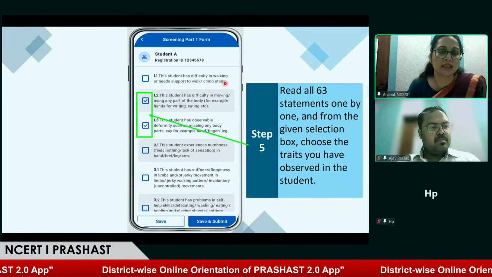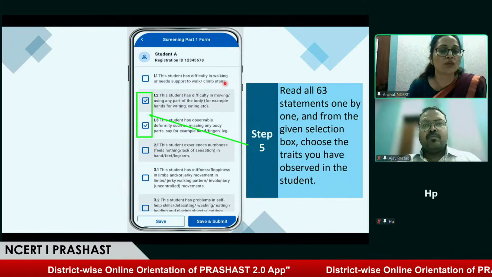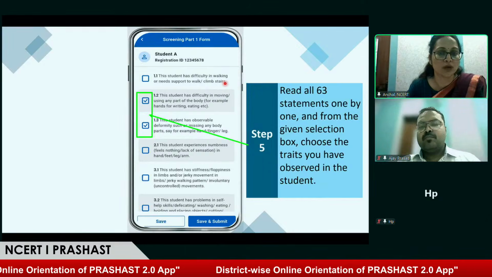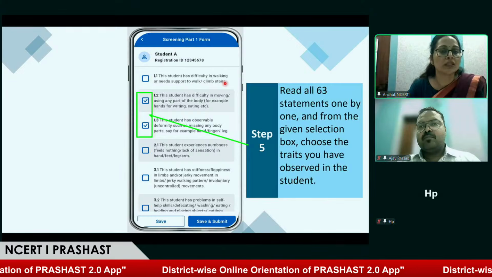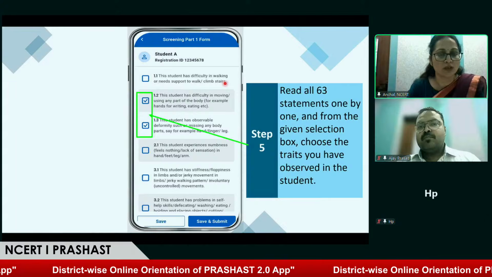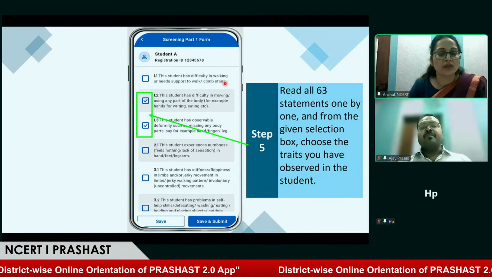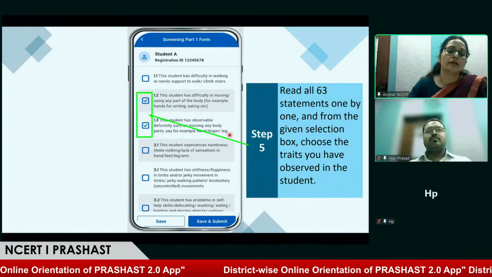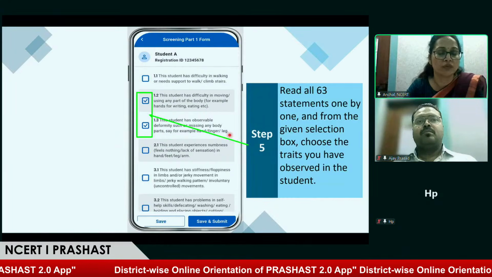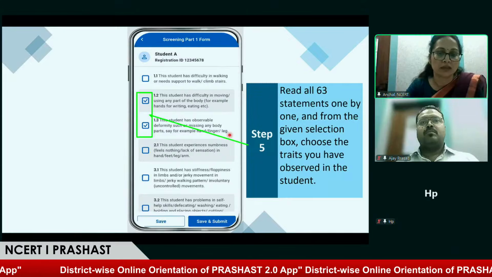We can read these statements. Statement number 1.2: this student has difficulty in moving using any part of the body. I observed this behavior in this student A, so I tick this statement, and the second statement also. One by one, I read all these statements. If you observe any other statement, we can tick it, and if not, we can leave it as it is.